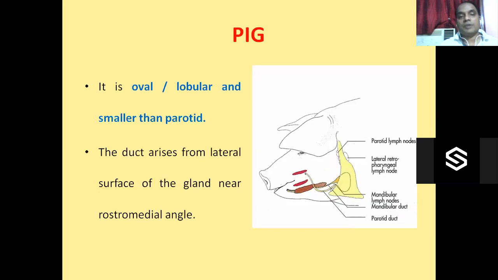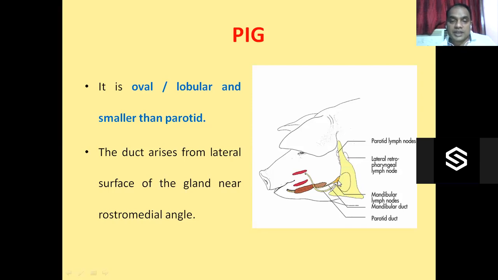Now, in the pig, the mandibular salivary gland is almost oval in shape. You see this one, it is almost oval, and smaller than the parotid salivary gland, which is very large. Now you see the duct.